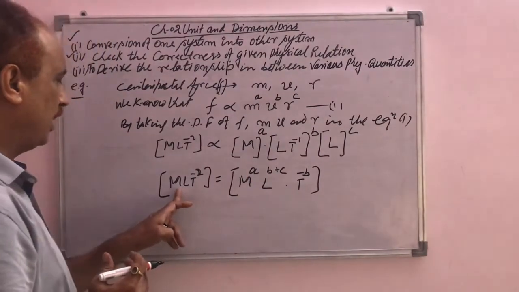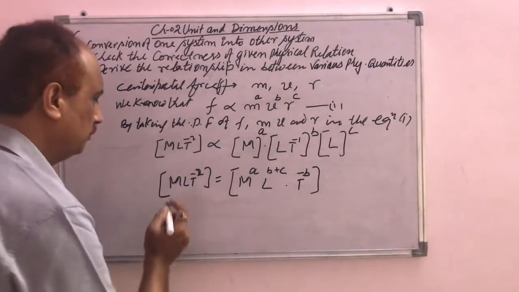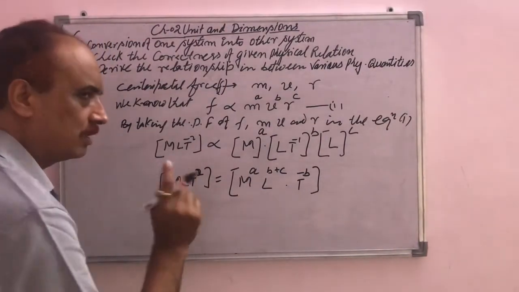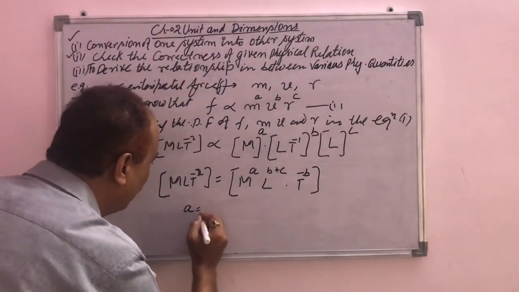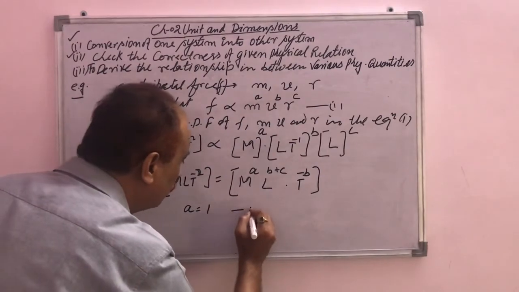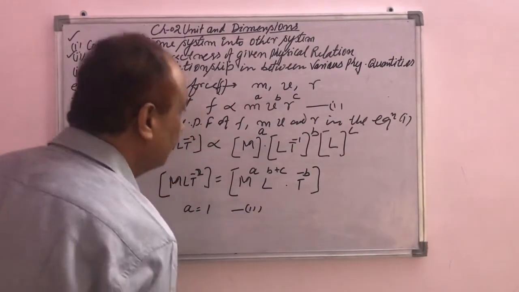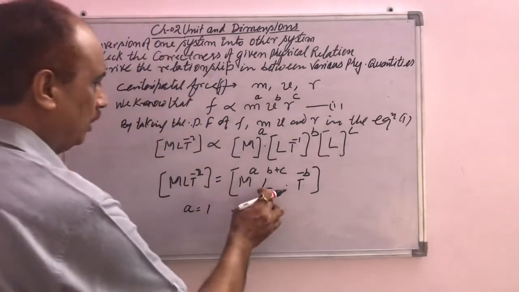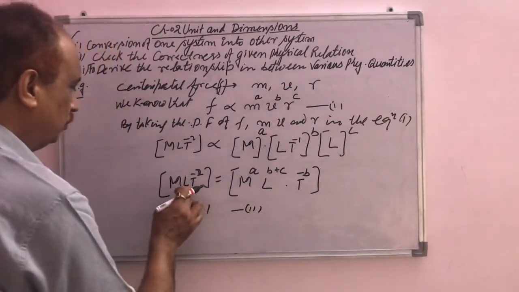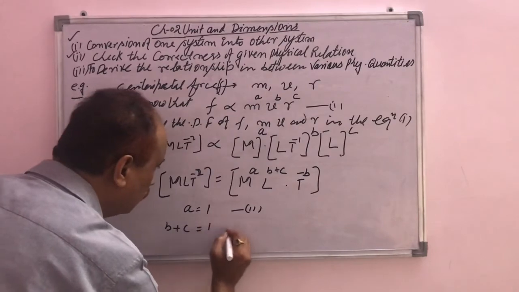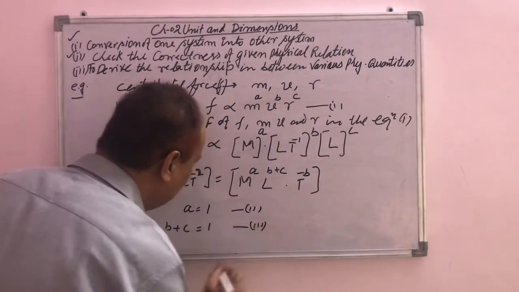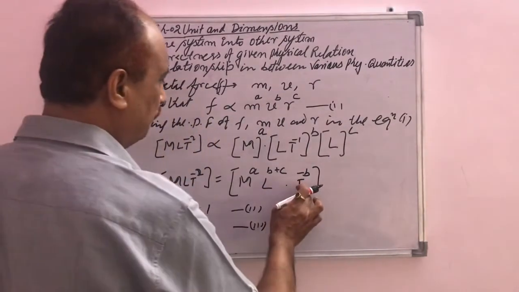Here the power of m is 1, because when the power is not written, we consider it equal to 1. So the a dimension for m equals 1. It is equation number 2. Similarly, L to the power b plus c. Here it is L to the power 1. So power equals power, so b plus c equals 1. Again, equation number 3.